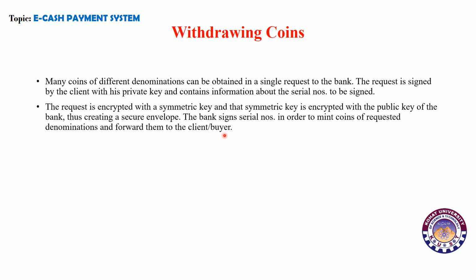The bank signs serial numbers in order to mint coins of the requested denomination and forwards them to the client or buyer. So whenever someone wants to withdraw a coin, the request is sent in the envelope. Whenever a request has to be sent for withdrawing a coin, the request is encrypted with a symmetric key, and that symmetric key is again encrypted with the public key, so that it is more secure and no one can hijack this request.